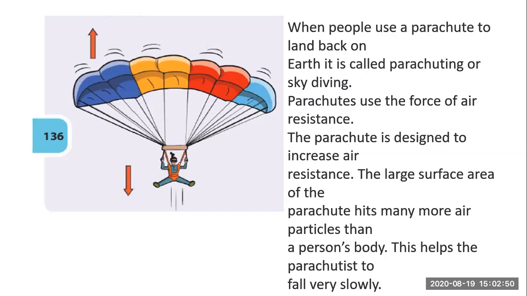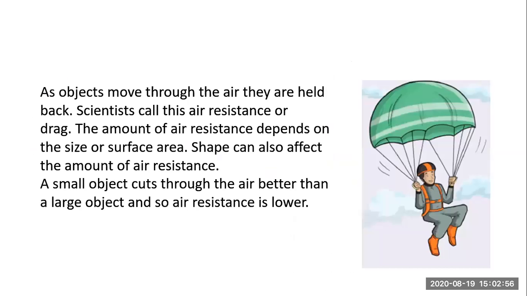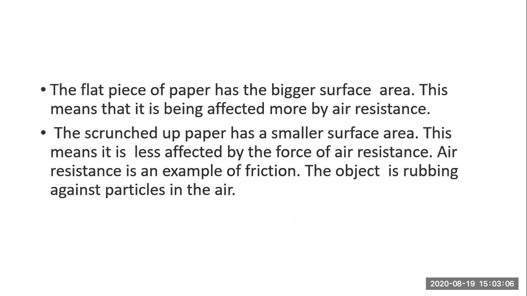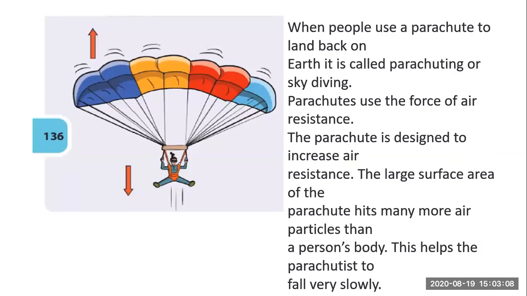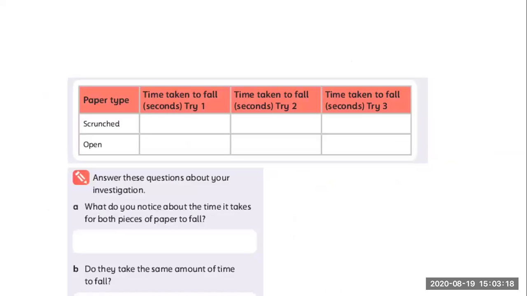Did you understand the comparison? It's like A4 flat paper, and it's like scrunched up paper. Small surface area means less air resistance and faster. But a large surface area, like A4, will fall very slowly. Okay, if you understand them, it's important.